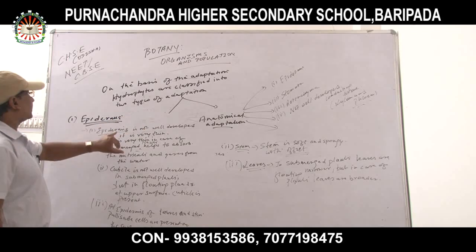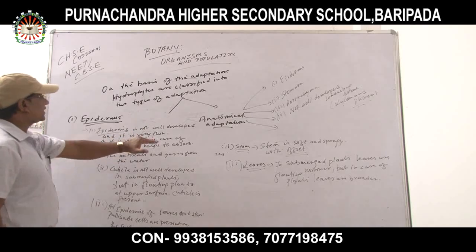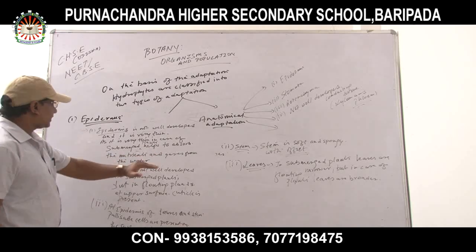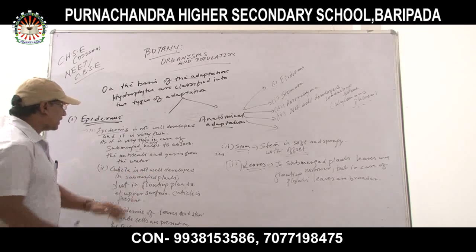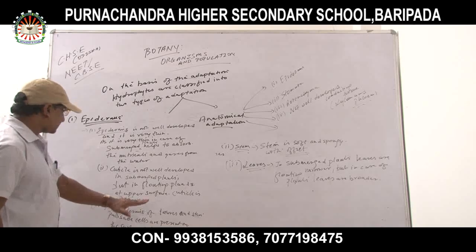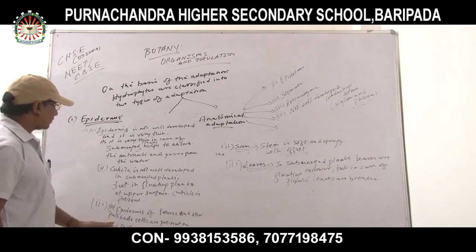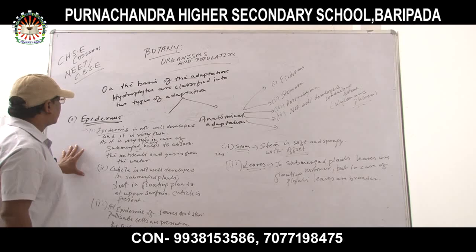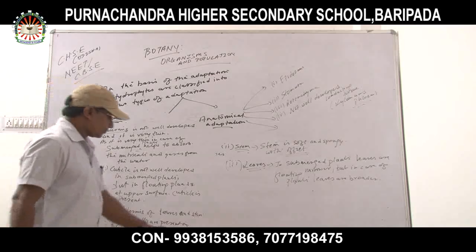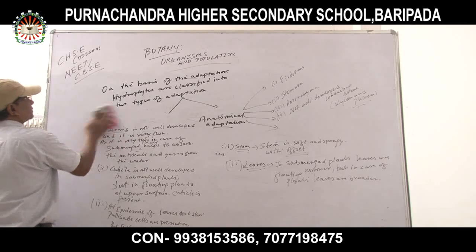Epidermis is not well developed in hydrophytes and it is very thin. As it is very thin, in submerged plants it helps to absorb nutrients and gases from the water. Cuticle is not well developed in submerged plants, but in floating plants the cuticle is present at the upper surface. At the epidermis of leaves and stem, palisade cells are present on the surface of leaves of floating plants, which helps in photosynthesis. Now, epidermis is over. Next is stomata, number 2 of anatomical adaptation.